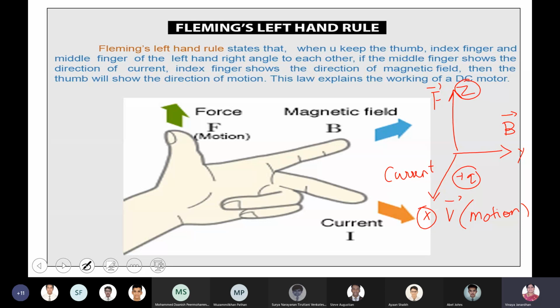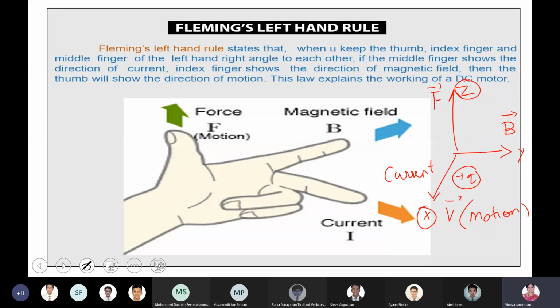Here, the forefinger represents the direction of the magnetic field. Your center finger will represent the direction of the current, that is, the direction of the motion of the charged particle. What is current? It's the flow of charges. So your center finger represents the direction of motion, your forefinger represents the direction of your magnetic field, and naturally your thumb will be stretched in the direction of the force.